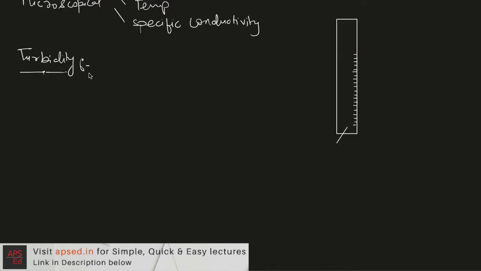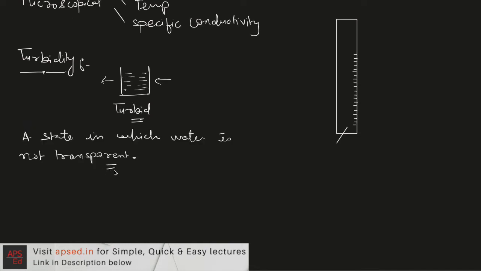What do we mean by turbidity? If we have a water body that is not transparent, or let's say we take some water in a glass and we cannot see across this glass, if we are seeing from one side and the other side is not visible, or if there is some muddiness present in the water, then we say the water is turbid. So we can say turbidity is the state in which water is not transparent.